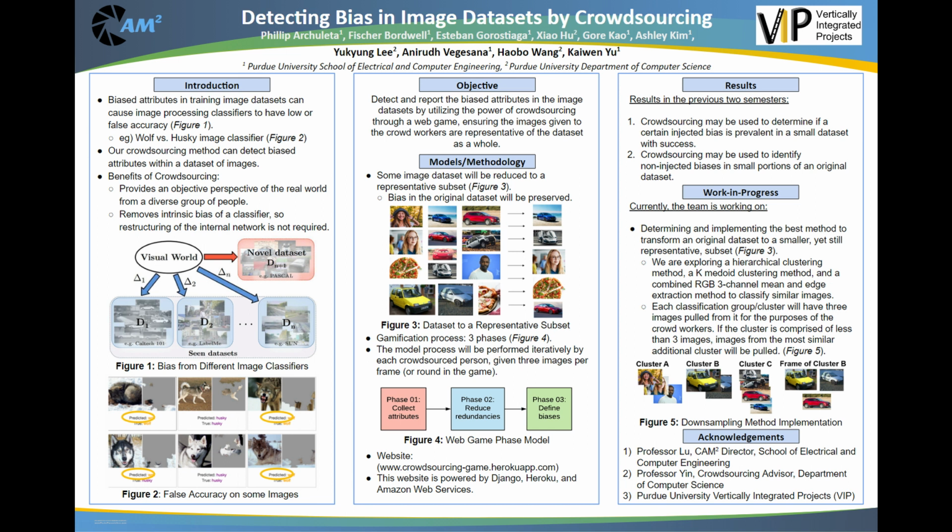Our topic is detecting bias in image datasets by utilizing crowdsourcing, and contributing members are listed at the top of the poster directly under the title. Image classification algorithms generally rely on training data in the form of image datasets to learn how to classify. This is described in Figure 1.